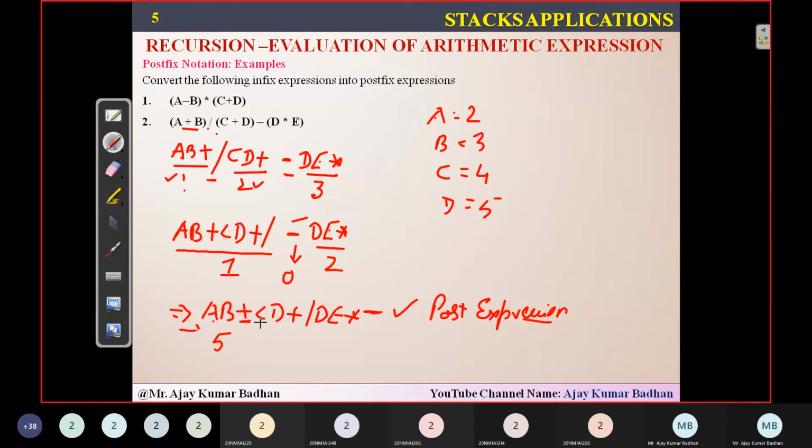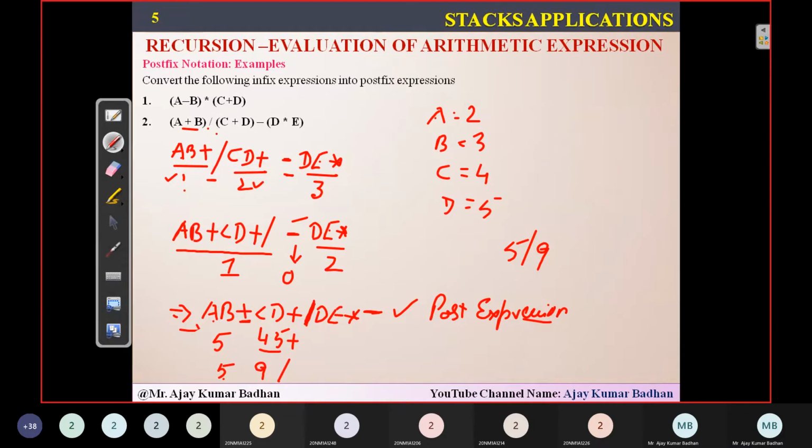Next to C, it will read the value of C. What is that? 4. What is the value of D here? 5. Then plus. So system will understand that I need to perform addition between these two variables, 5 plus 4. So what is 5 plus 4 here? 9. 5, 9. Okay, so plus is completed. After that, what you are having here, you can see here immediately after plus, you are having slash, I mean division. That means between 5, 9 slash means it is asking that 5 by 9 to perform it. 5 by 9 it has to perform here in this case. In that way the system understands.